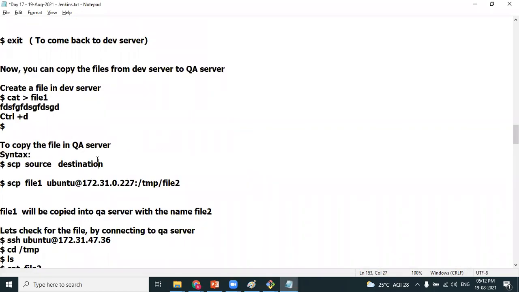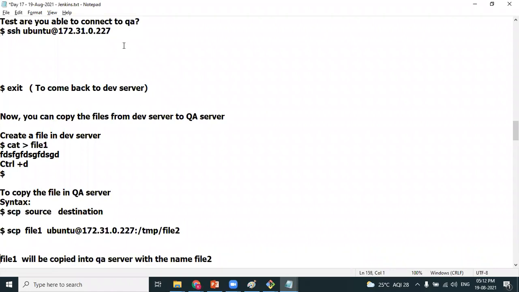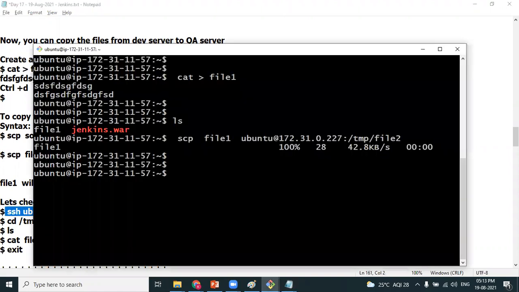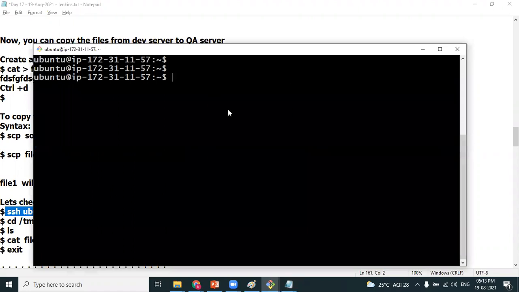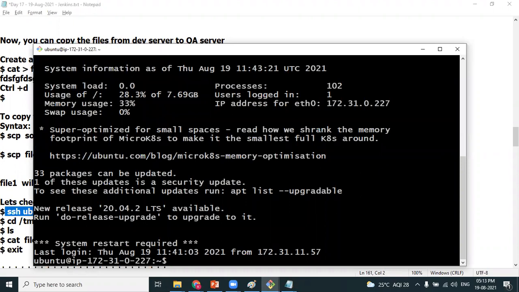the QA instance. Now we are present in the QA instance.